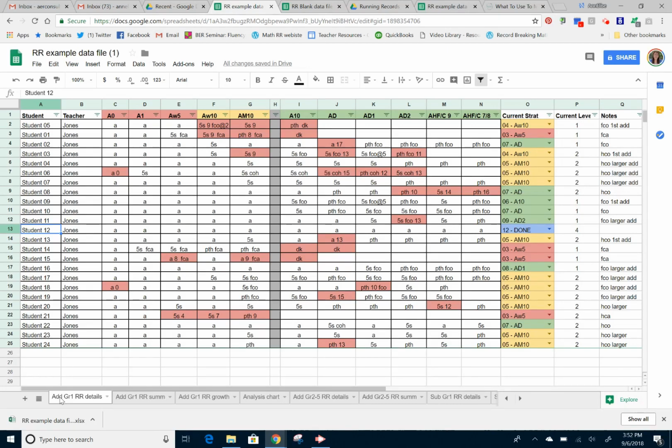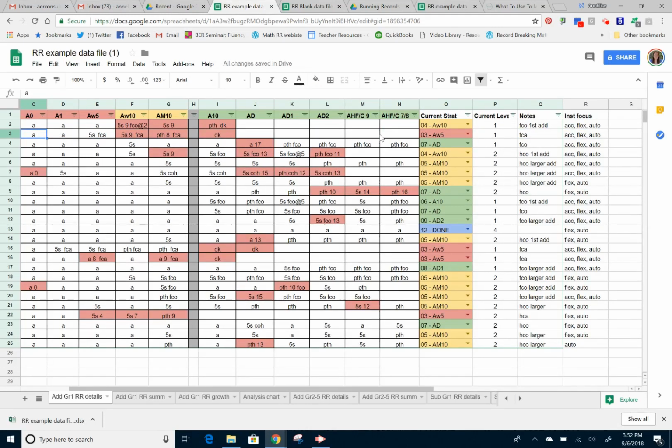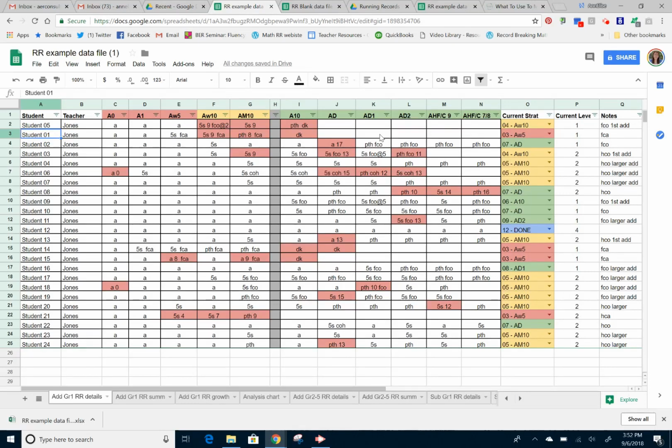in case you are the person doing this for your own classroom, or perhaps you're a math coach doing it for your school. So for starting here, this particular sheet with all the details actually is longer and wider than what you're seeing. So if I scroll to the right, you see there's more columns there, and I can't see them all on the screen. But once I've gone to the right, I don't know anymore what student that was. So there is a way for us to freeze some rows and columns.